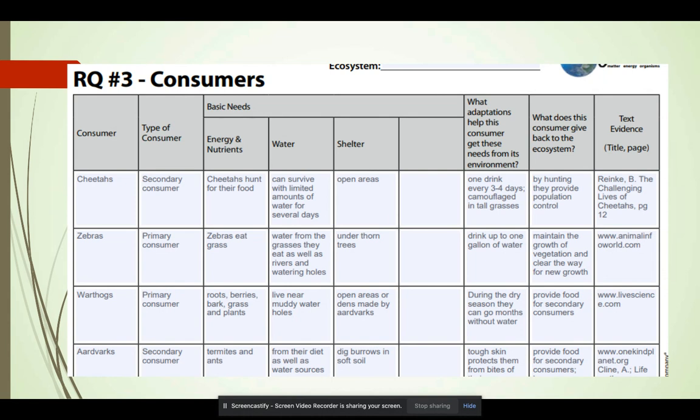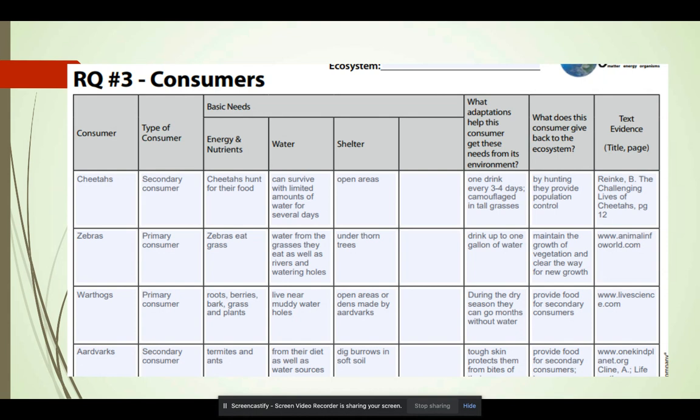My next consumer was a zebra. Well, a zebra is a primary consumer because zebras eat the grasses of the savannas. They get their nutrients and energy from the grasses. They get their water from the grasses as well, and they drink from rivers and watering holes. But the grass that they eat also contains water. Zebras tend to seek shelter under thorn trees.